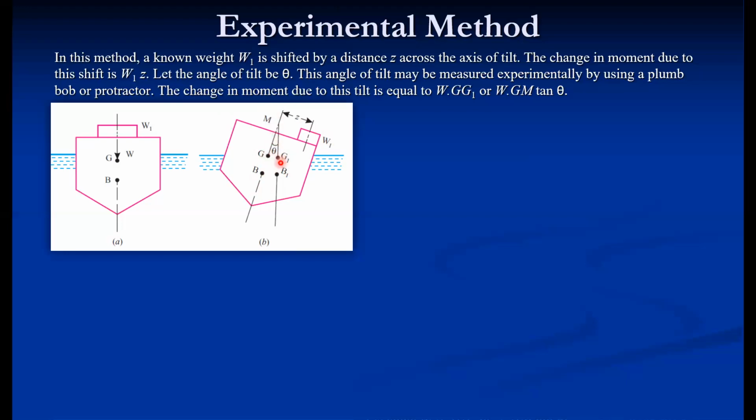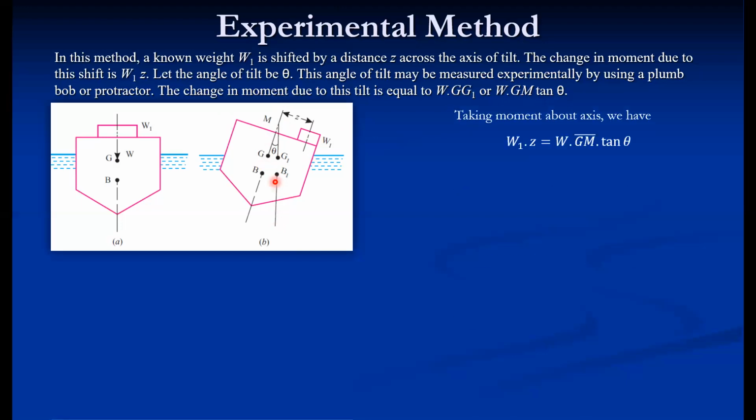This is a triangle, and instead of G dash, we can write GM tan theta, because if we consider this right angle triangle, tan theta is equal to G dash upon GM. So G dash is equal to GM tan theta. So instead of G dash, G1, we can put GM tan theta. So this applied moment is equal to the resulting moment, the acting and reacting moment.